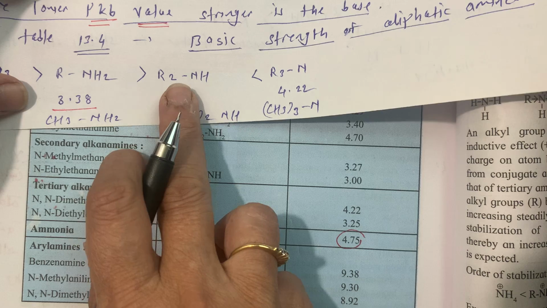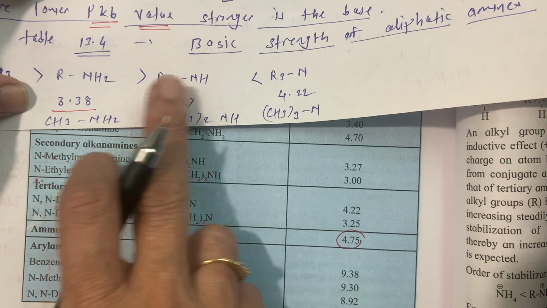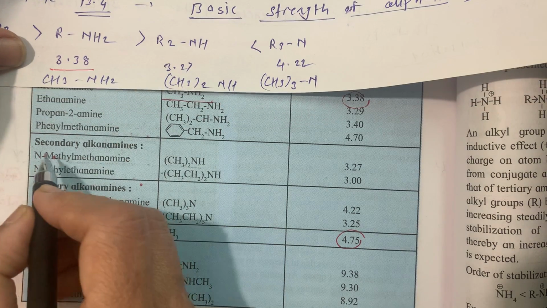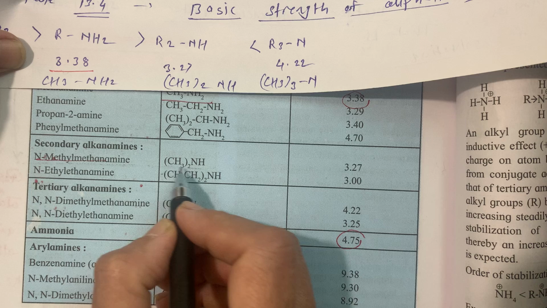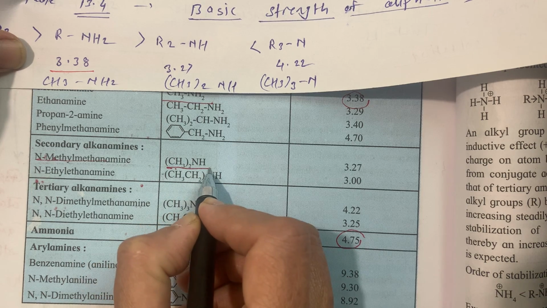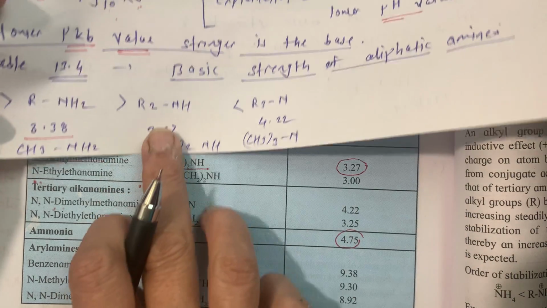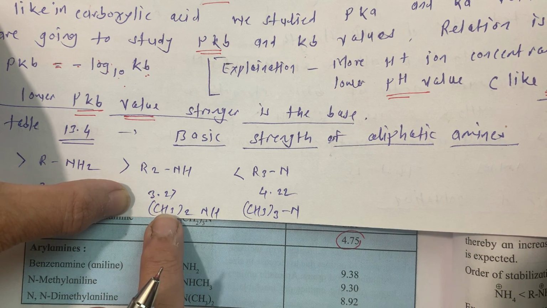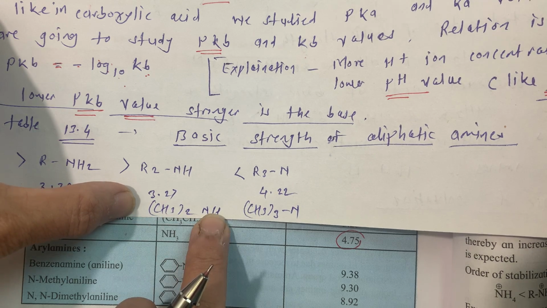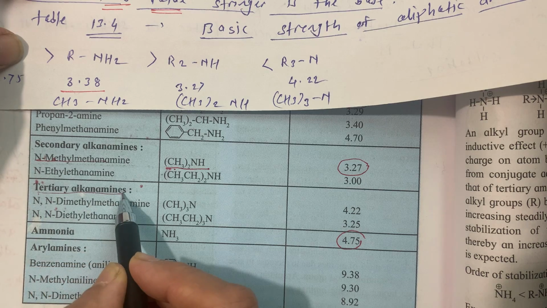Then we are going to see secondary amine. When there are two alkyl groups attached to the ammonia, then this is a secondary amine. So, this is our secondary amine, N-ethyl dimethyl amine. Then its pKb value is 3.27. Now we will see tertiary alkyl amines.